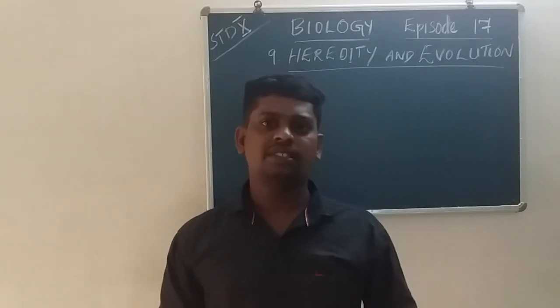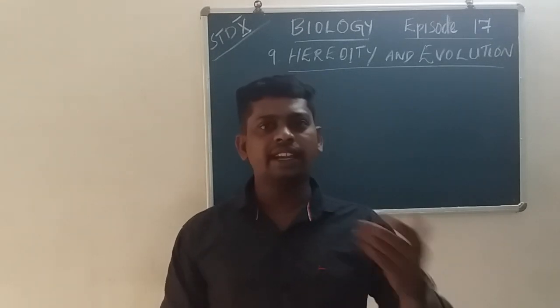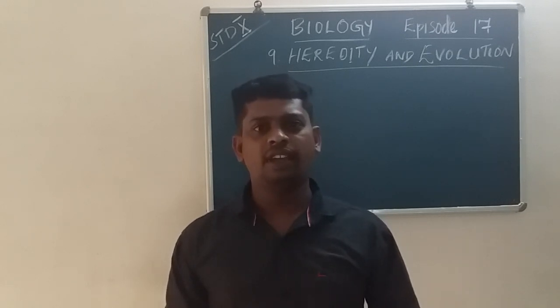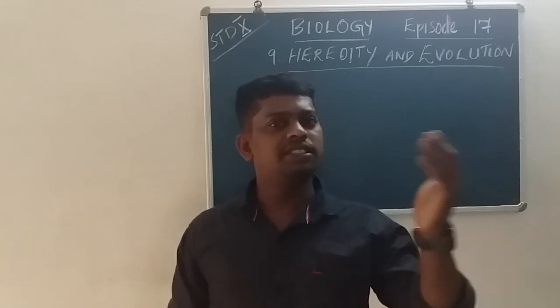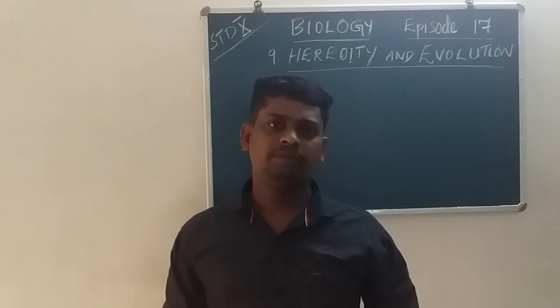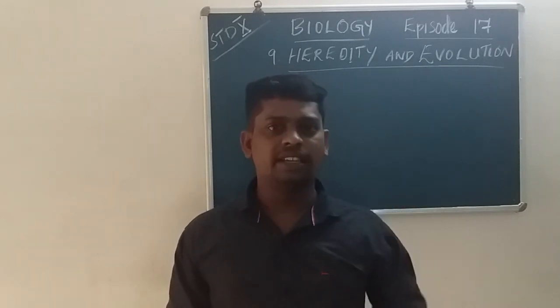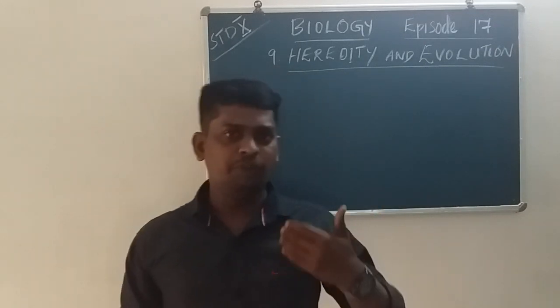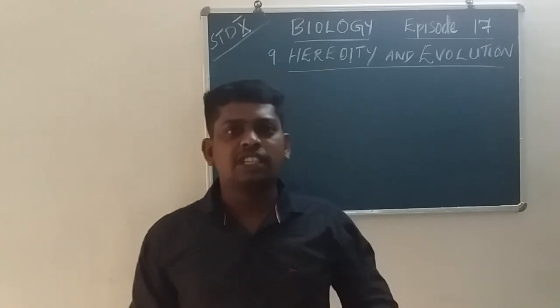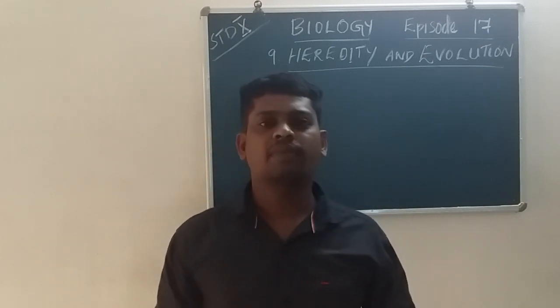In that class, we discussed character changes and hereditable character changes. In previous classes, 9 and 8, we learned about some changes of character.